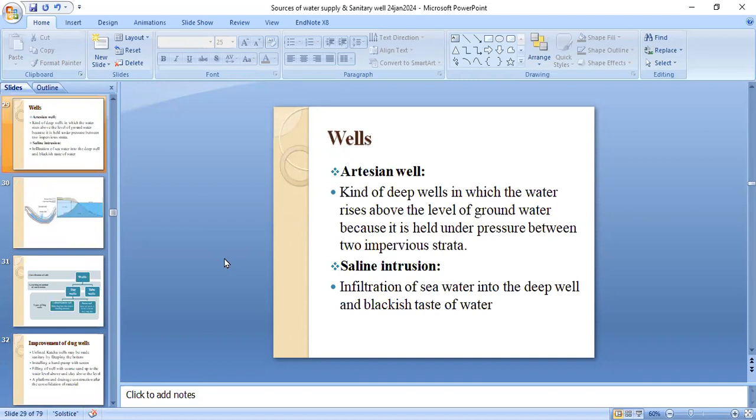Now the artesian well. It is a kind of deep well in which the water rises above the level of groundwater because it is held under pressure between two impervious strata. Saline intrusion. Infiltration of seawater into the deep well gives a brackish taste to the water.